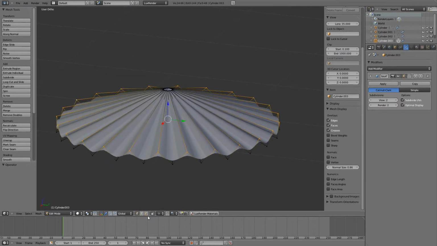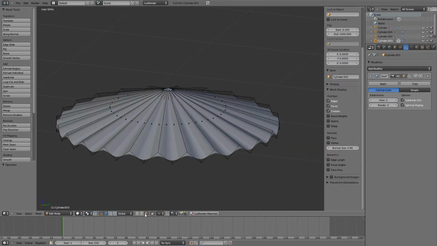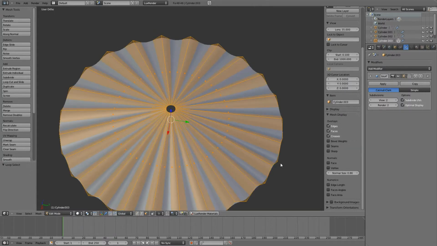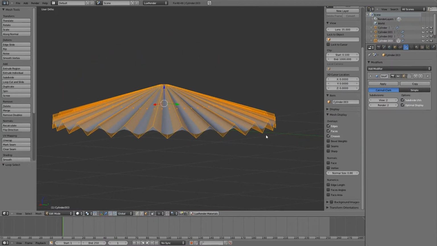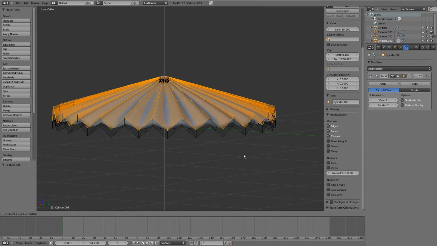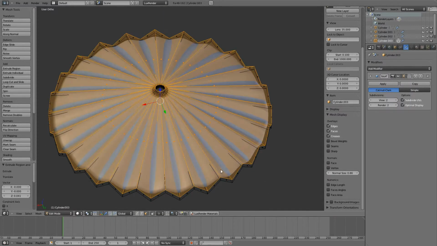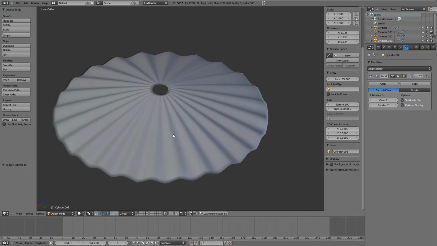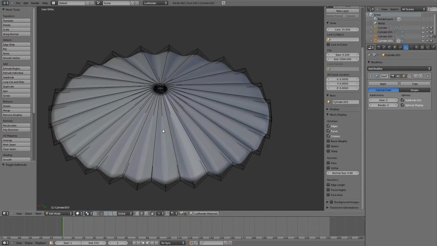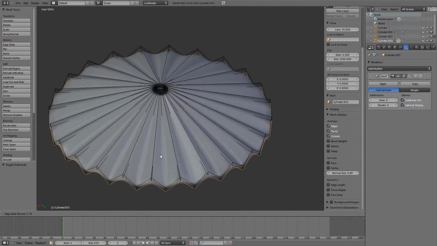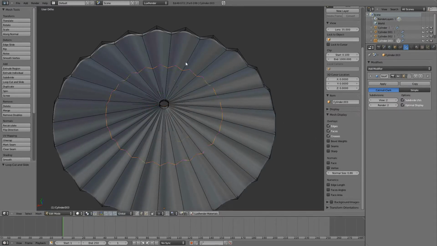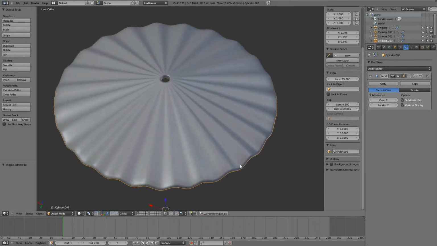Anyhow, let's go to face select mode, hit Alt right click, and let's hit E to extrude. Okay, now we're ready to add some resolution. Control R, and for this guy as well, and for the inside, like so.